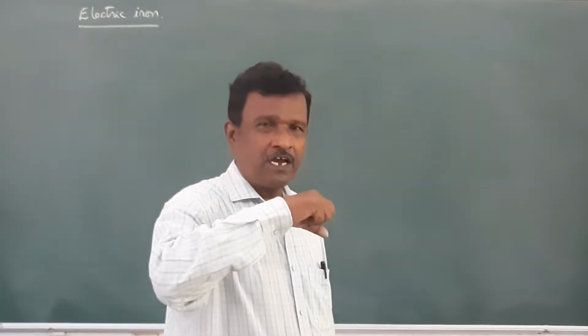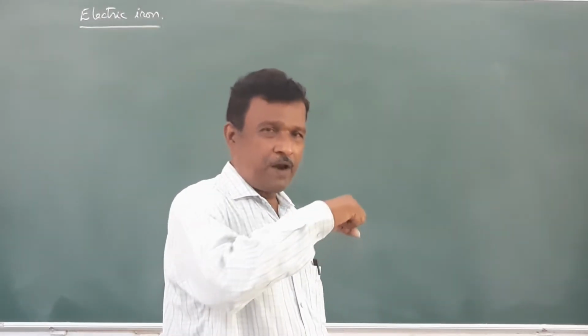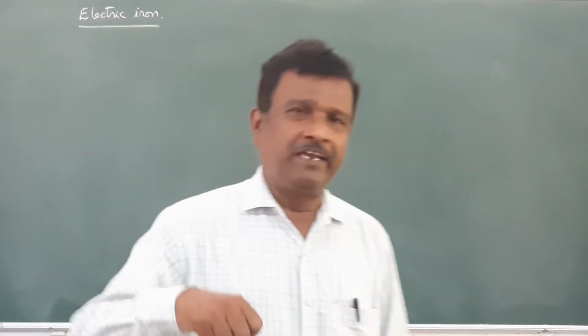What is the use of an electric iron? This is used for pressing clothes. We press the cloth and make it proper by ironing.